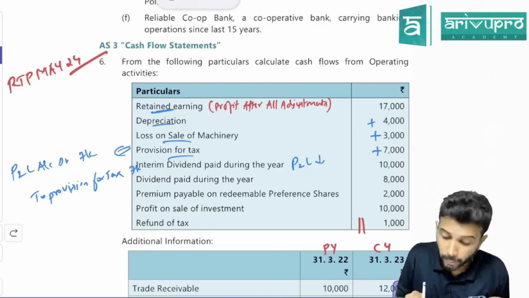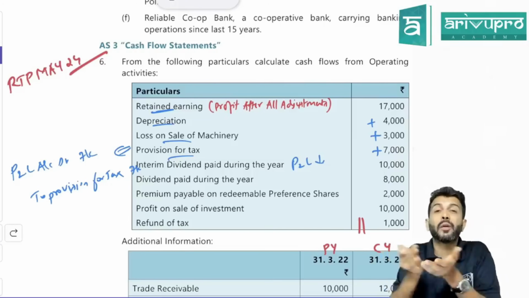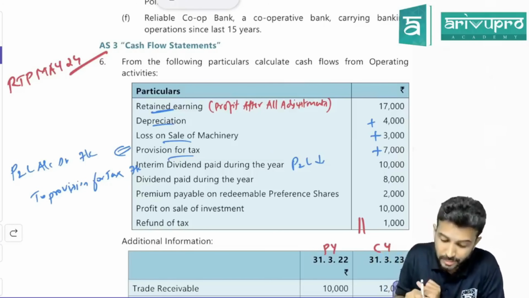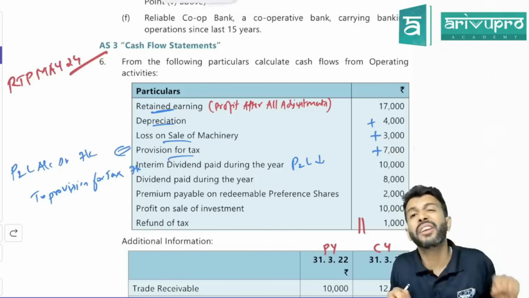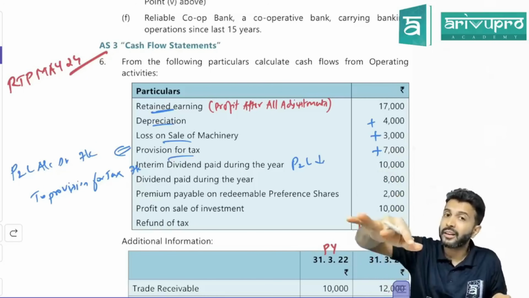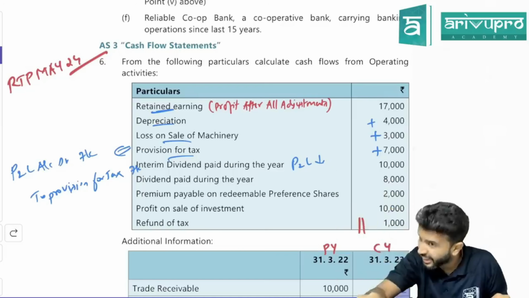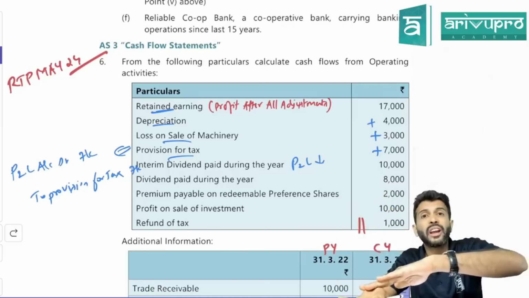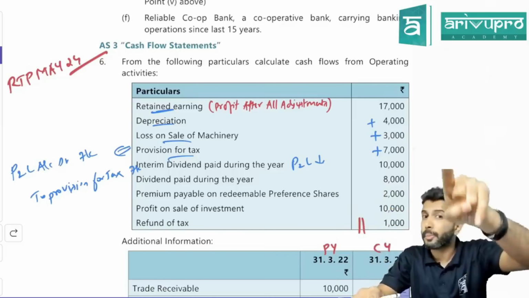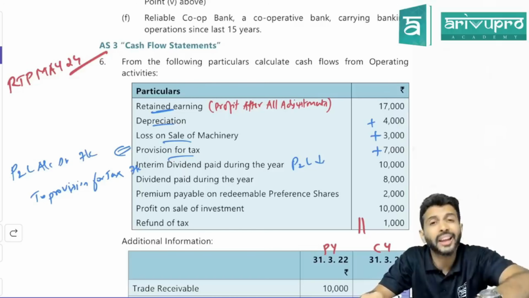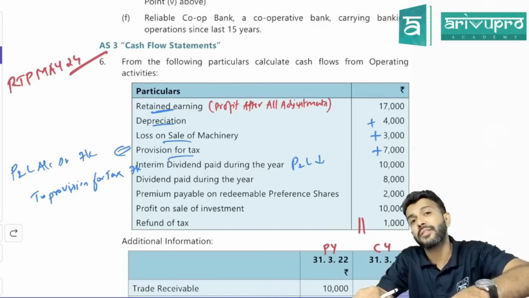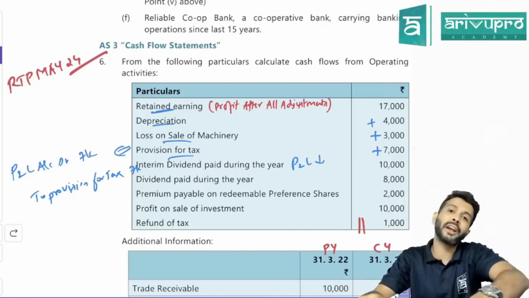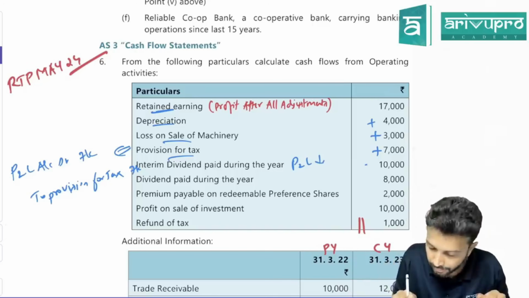So what profit have they given you in the problem? Profit before tax or profit after all adjustment? They have given profit after all adjustment. That means this dividend is already deducted from P&L, so your P&L balance has reduced. From P&L only you are getting operating cash flow. If your P&L balance is reduced, your operating cash flow is also reduced. But is dividend paid an operating activity or financing activity? It's a financing activity, but operating cash flow is reduced. Hence what to do? Add back.